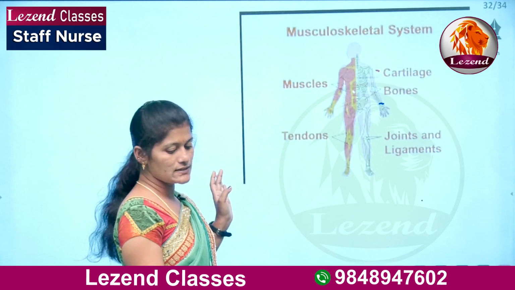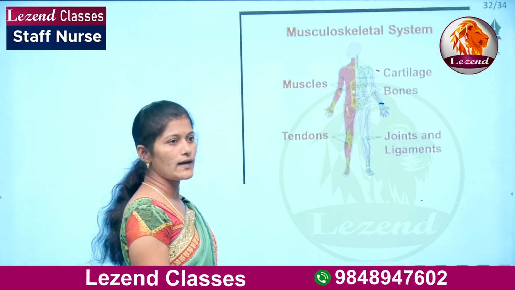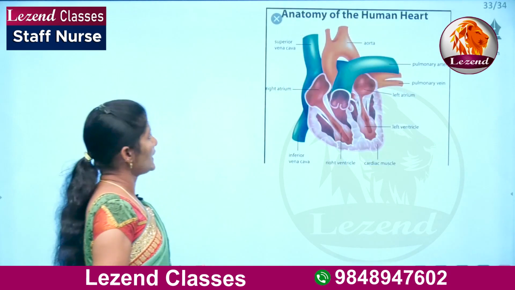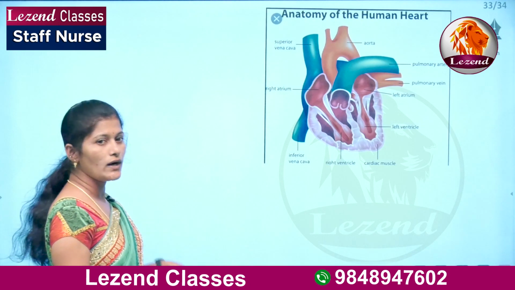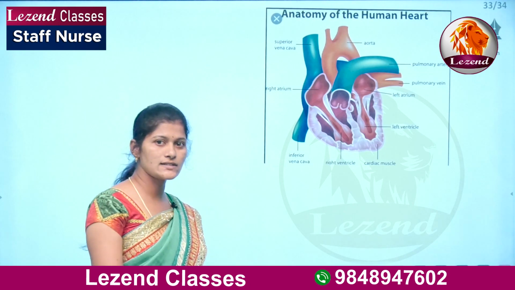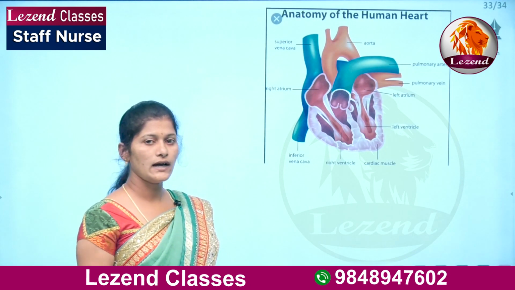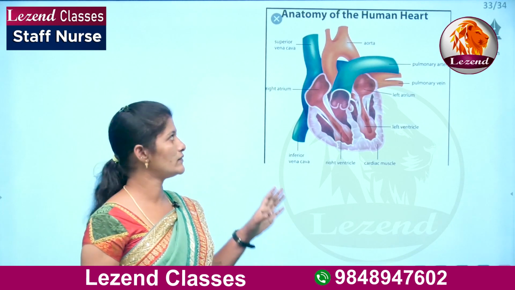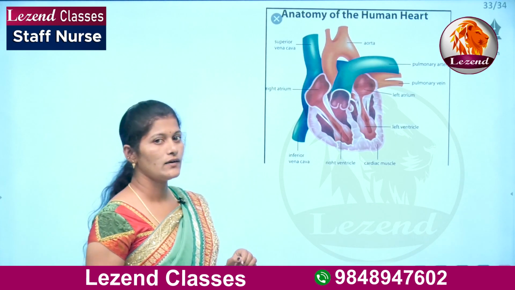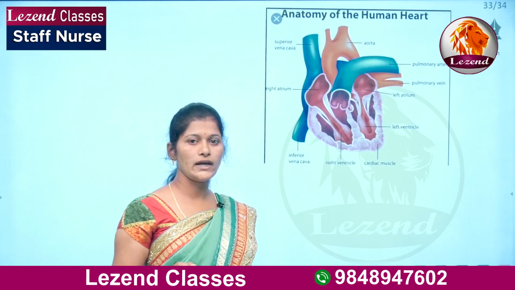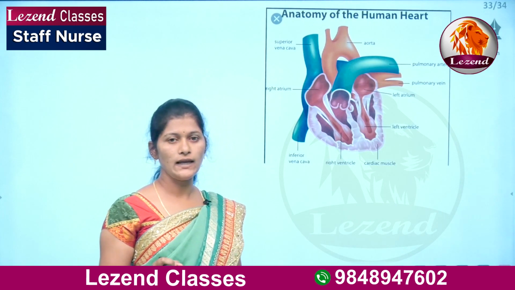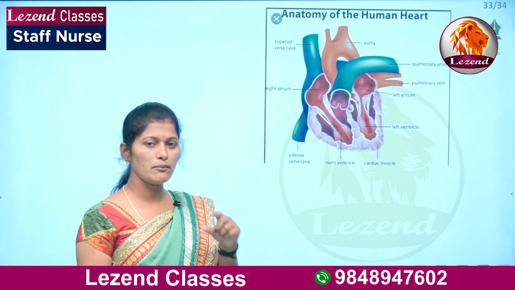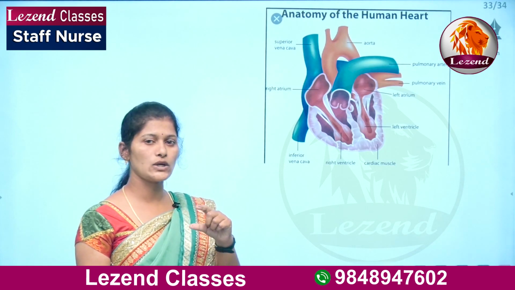Next we will see the cardiovascular system, the anatomy of the heart. What is the heart and where is it located in our body? That we call the anatomy of the heart. This heart is located in between the lungs, that means in the middle of the chest.